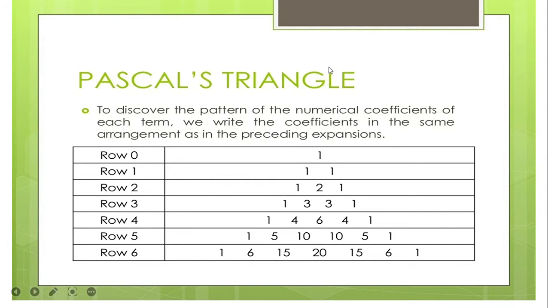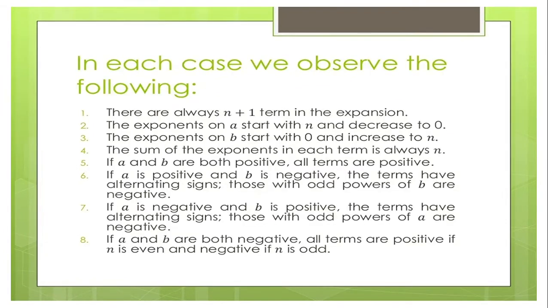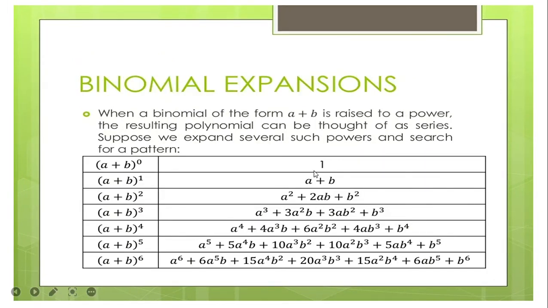So to discover the pattern of the numerical coefficients of each term, we write the coefficients in the same arrangement as in the preceding expansions. So we have here, kinsa man ni sila, morning ato mga numerical coefficient. Usay pasabot sa numerical coefficient? So in here, naata diri 1, no, kanang mga numbers nga ning pilit sa ato variable. So kinsa man ang numerical coefficient sa A?